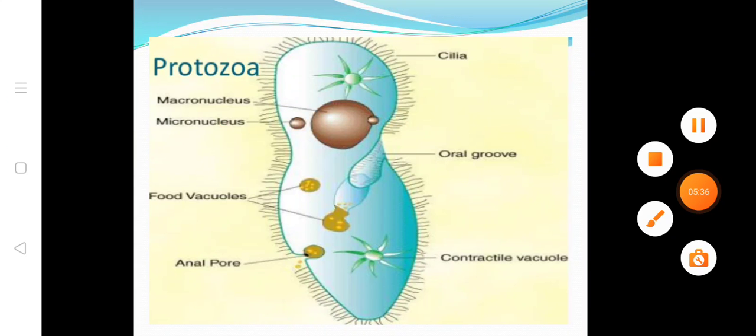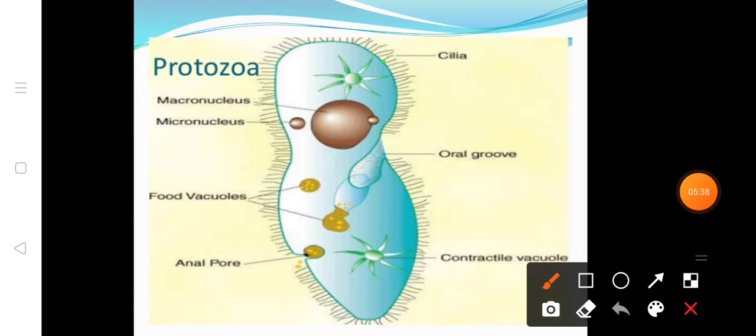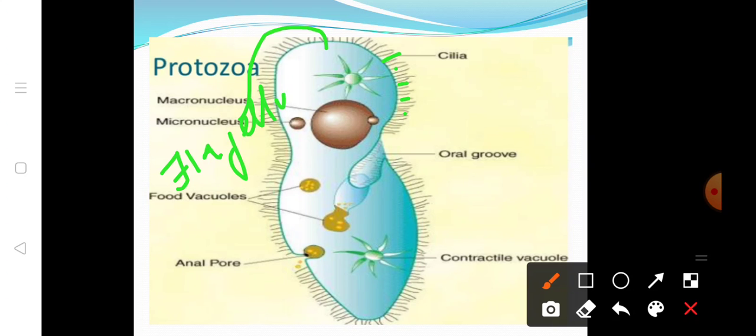This is the structure of protozoa. You can see these are the cilia, and flagella are also present like this. If a single flagellum is present, it is known as a flagellum. On the other end, it is usually a slender, long filament, which may be single or multiple in number.